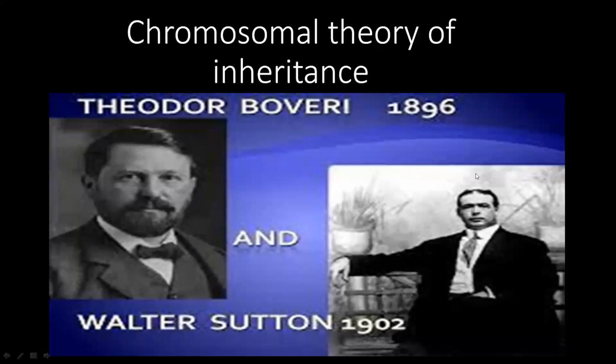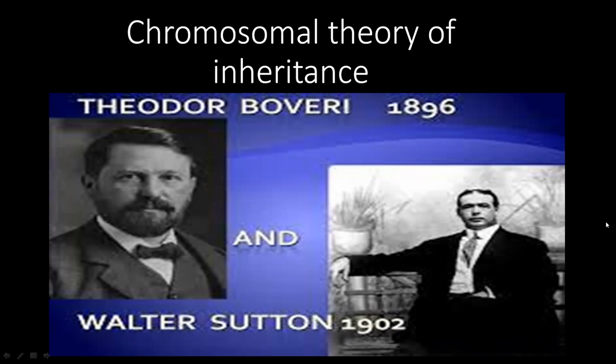So this is the chromosomal theory of inheritance. This was given by Theodore Boveri and Walter Sutton. It was closely related to Mendel's work.